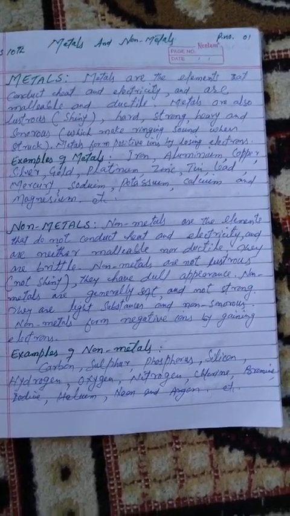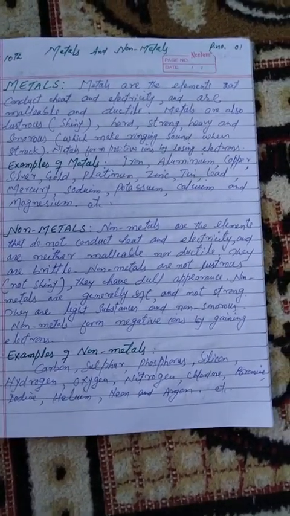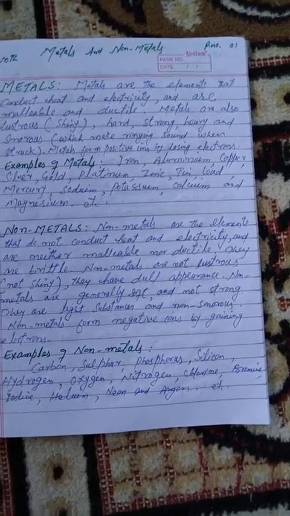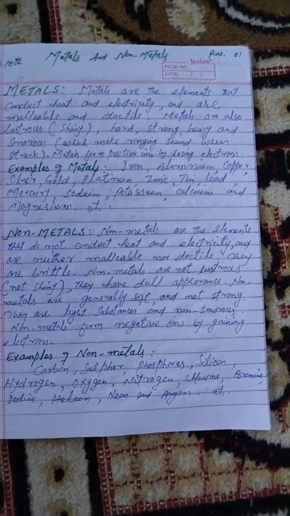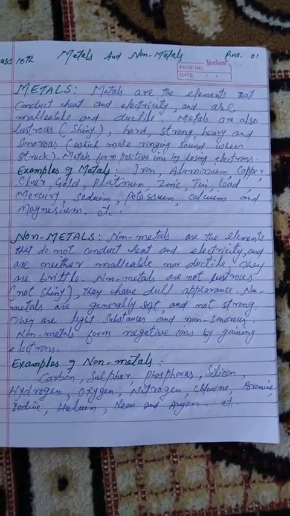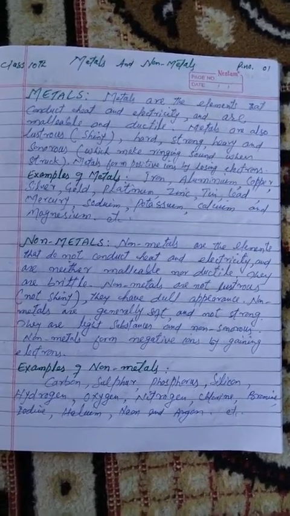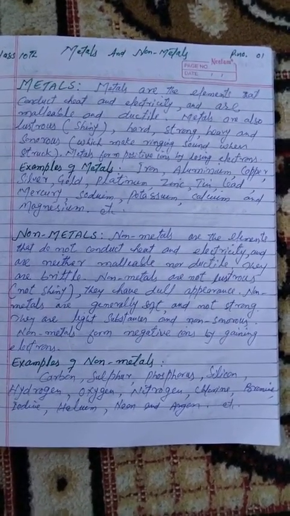A majority of the known elements are metals. All the metals are solids except mercury, which is a liquid metal. Metals are the elements which form positive ions.